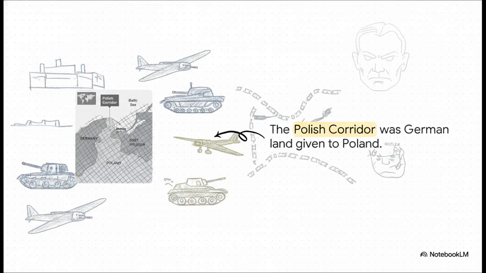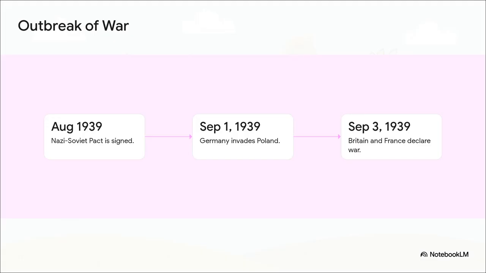Germany and the Soviet Union quietly agreed to just carve up Poland between them. See, Hitler desperately wanted the Polish corridor back. That was German land handed over to Poland after World War I to give them access to the sea. And with the Soviets out of his way, he felt totally unstoppable. After that pact, the final dominoes fell in an absolute blur. Just days later, on September 1st, 1939, German troops invaded Poland.